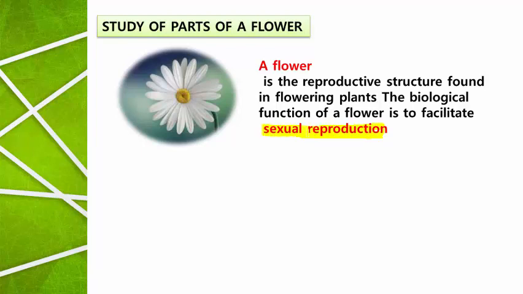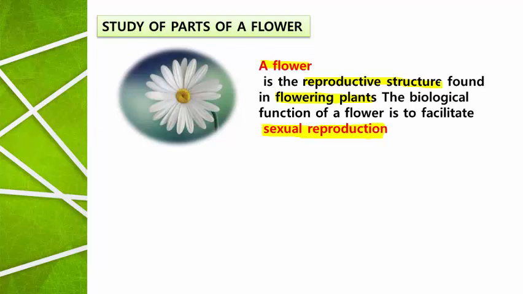Of course, asexual reproduction is also carried out by the flowering plants. But for the purpose of sexual reproduction, the flowering plants produce a typical structure known as flower. And as the flower participates in sexual reproduction, it is defined as a reproductive structure.